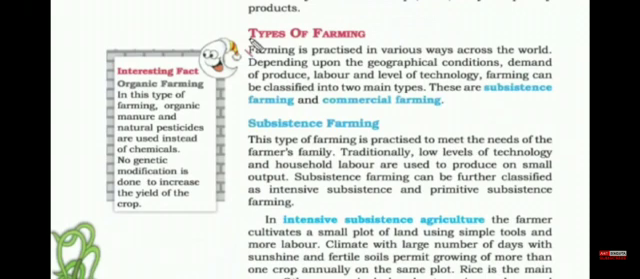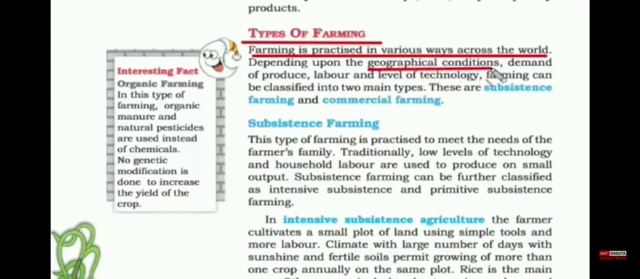Now we are going to read about the types of farming. The world is big, therefore farming is practiced in different ways. People have different ways of producing things. The reason is geographical condition, that is whether it's a hot place or a cold place. Then it is also because of demands of produce, which means population. If a country has more population, its demand will be more compared to countries which have less population. And then labor, because not everything can be done by machines. We also need physical labor.